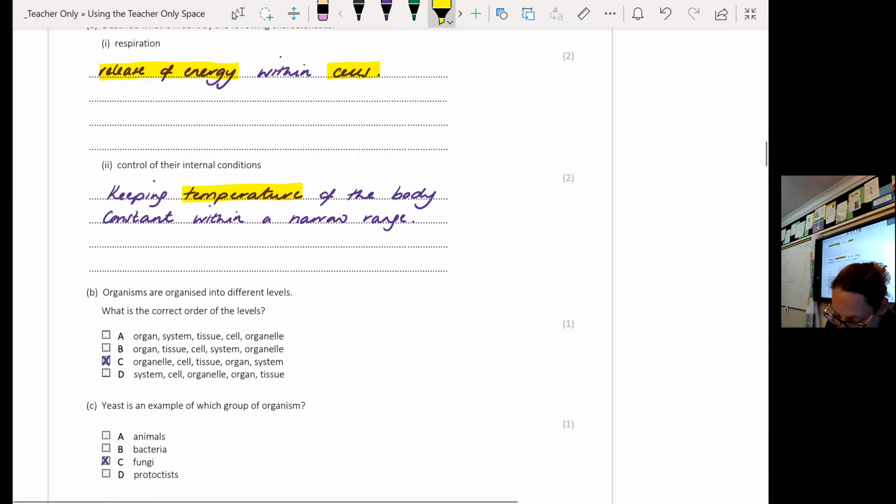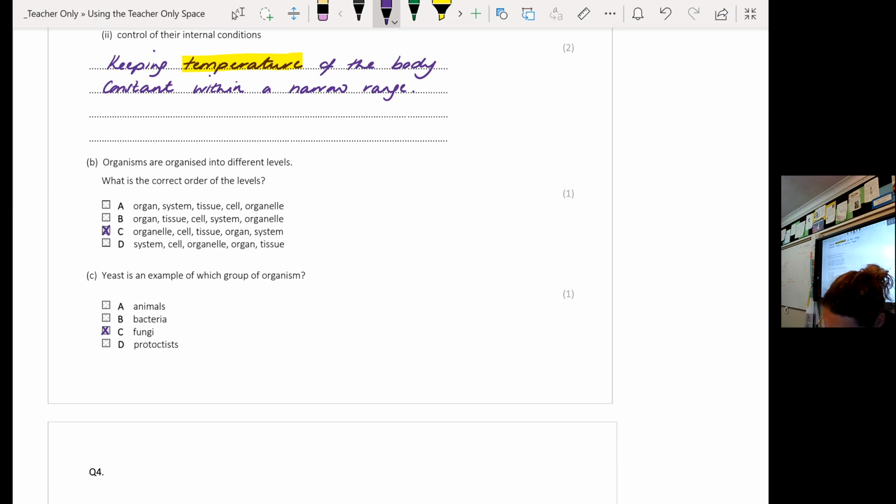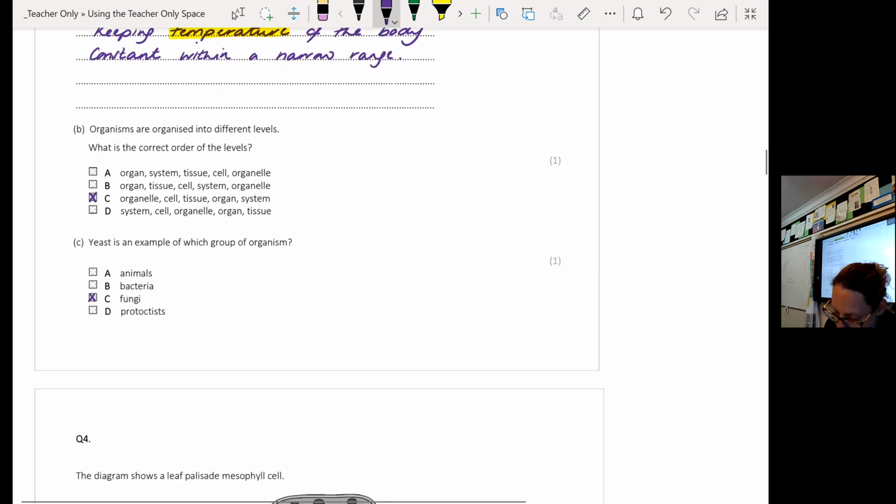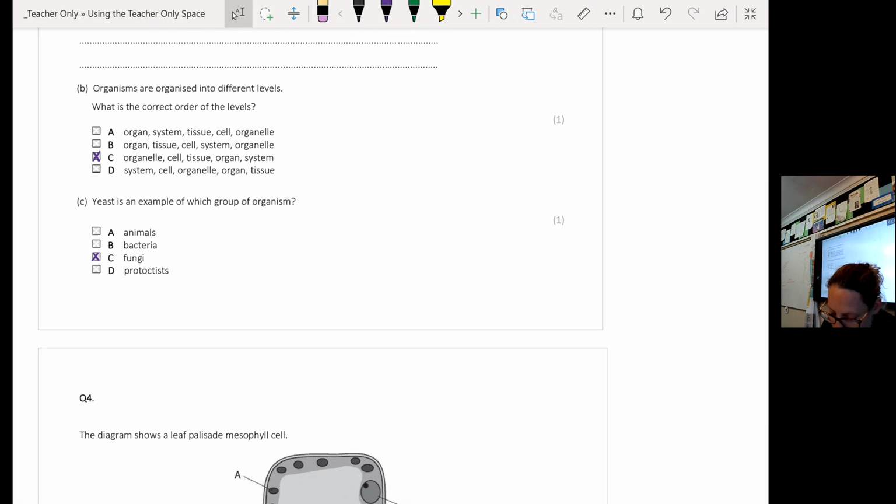Okay, so the next question, multiple choice ones. A lot of you got these ones right. The levels of orders of organisation: organelle is the smallest, organ system is the largest, and larger than organ system, you have organism. This is a very, very small section of the specification, but you often get multiple choice questions or maybe tables asking you to put them in the correct order or giving you examples of each one. Yeast is an example of which group of organism? It is fungi. That again is just memory recall and knowing your examples of your different kingdoms. If you can have one example for each kingdom, then that would be great.